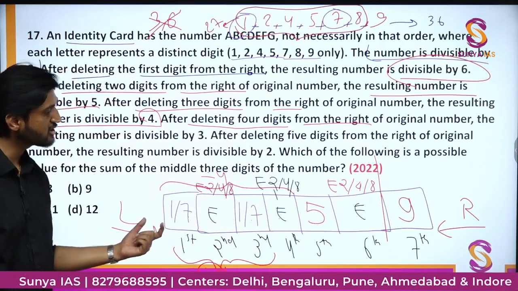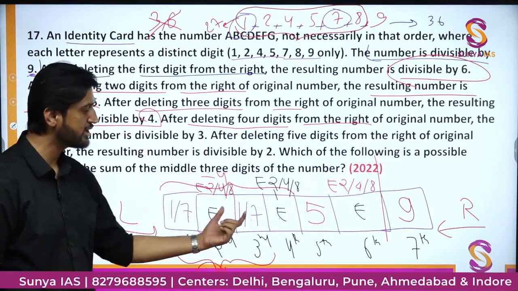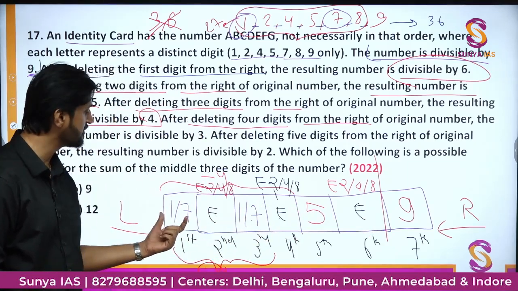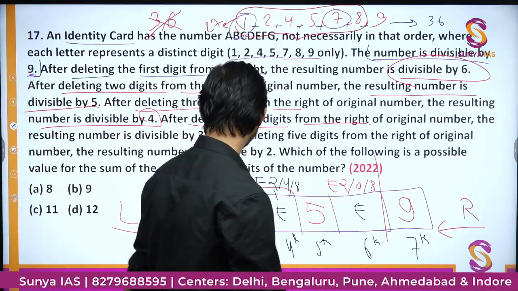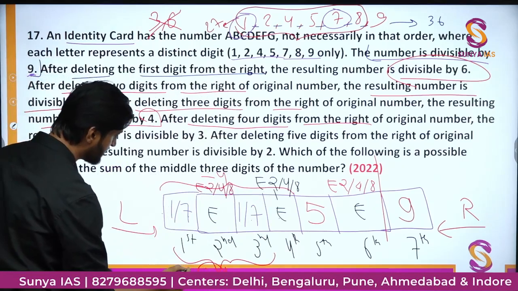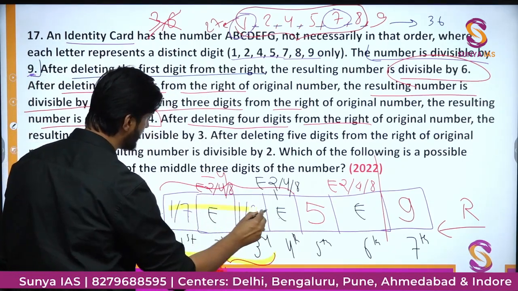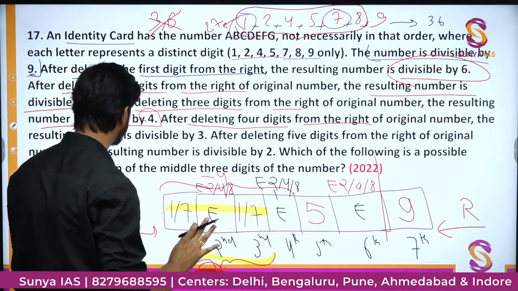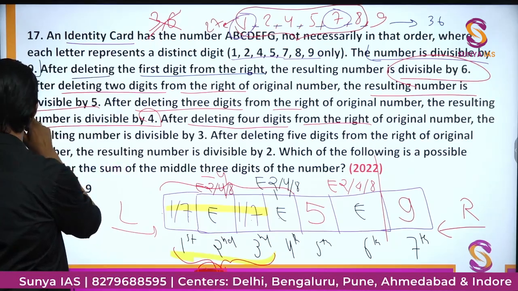Are you clear with this particular idea that whatever digits we have put here, now we have only 2 left to be placed. This digit can be either 1 or 7, this digit can also be either 1 or 7, right? Now let us move further. Further information says that these first 3 digits are actually divisible by 3. So let us talk about this part now.